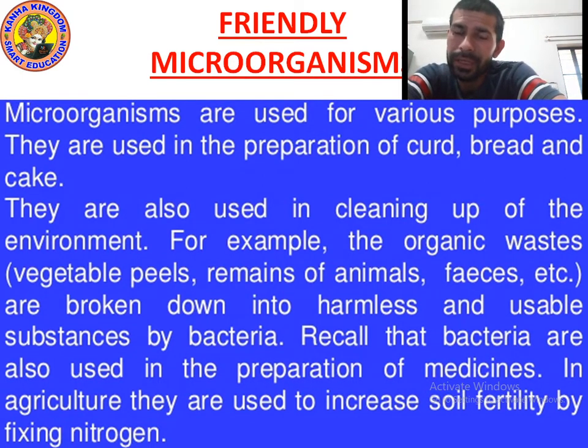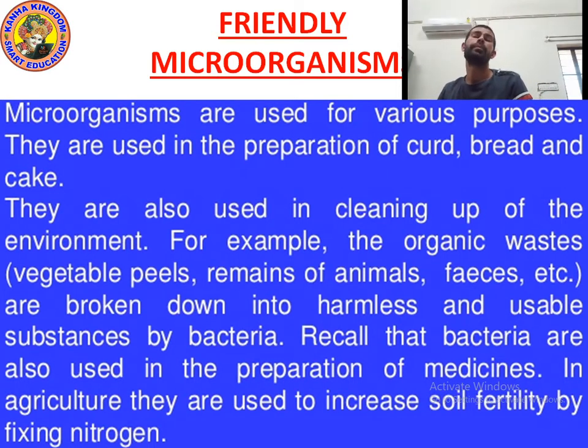All these are organic waste, which is broken down by bacteria into usable substances. You know Rhizobium. Rhizobium is helpful in agriculture because it increases soil fertility.